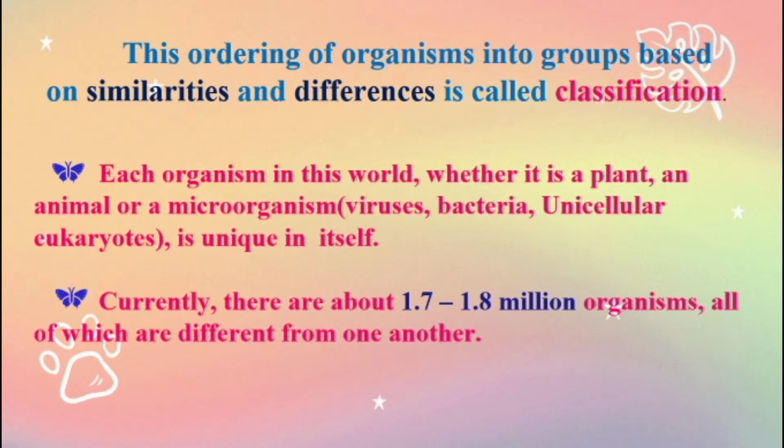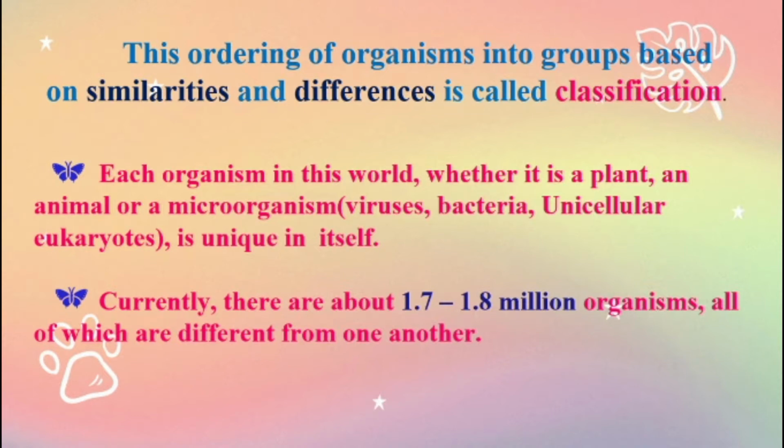Each organism in this world, whether it is a plant, an animal or a microorganism, viruses, bacteria, unicellular eukaryotes, is unique in itself. Yes, each and every living organism has its own capacity or unique character in itself.